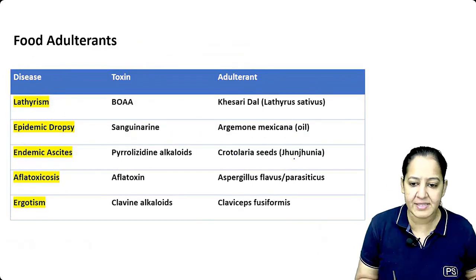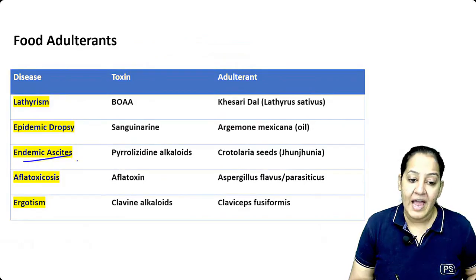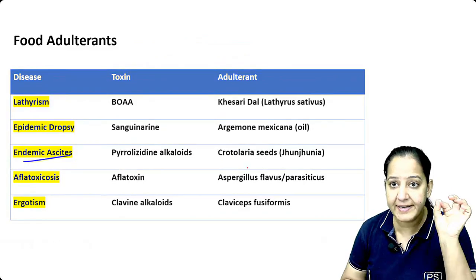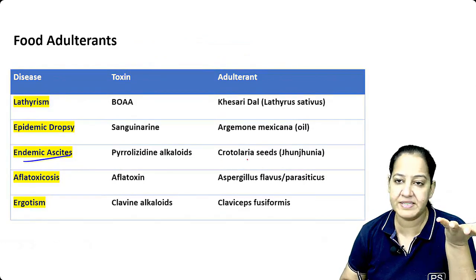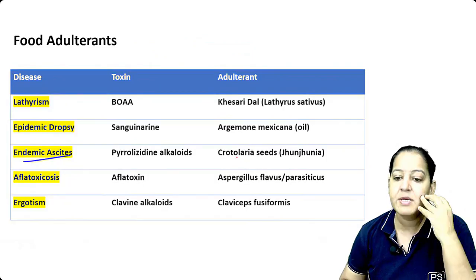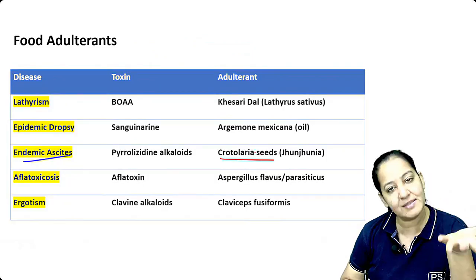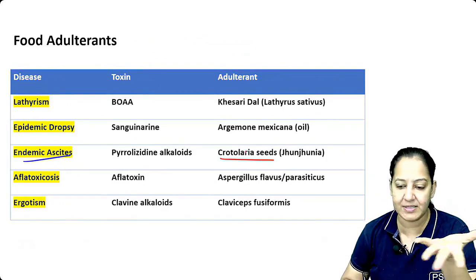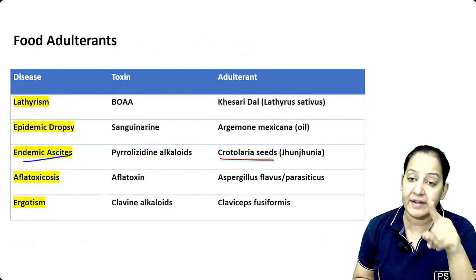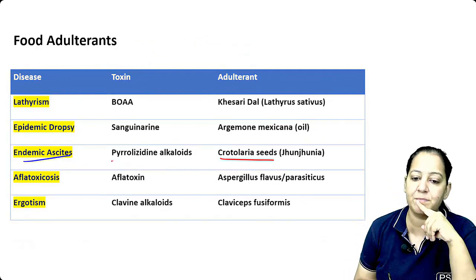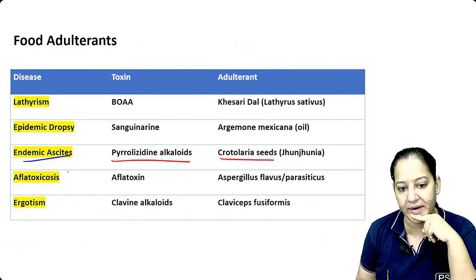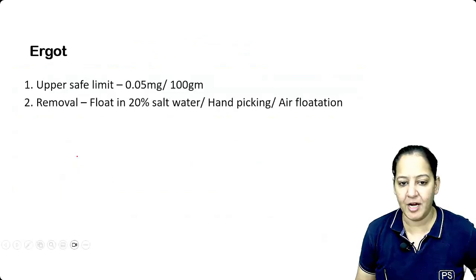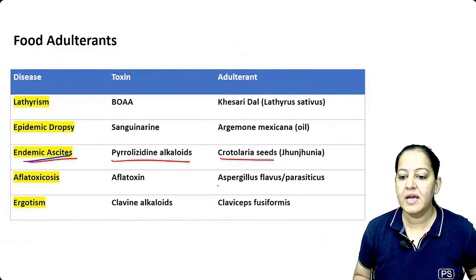The next is endemic ascites. So here there are seeds. We eat many seeds, right? The sunflower seeds and many seeds are good for health. So Crotalaria seeds look like other seeds only. So it is used as a contaminant or adulterant. It contains a toxin. The name of the toxin is pyrrolizidine alkaloid, and it produces endemic ascites.